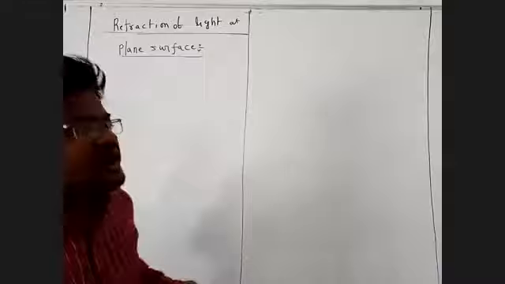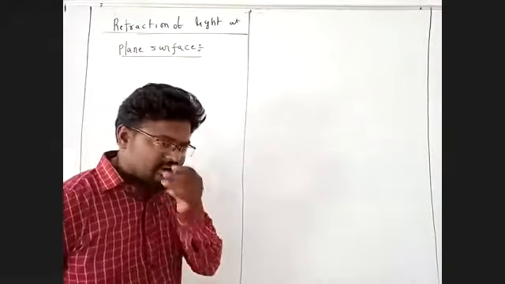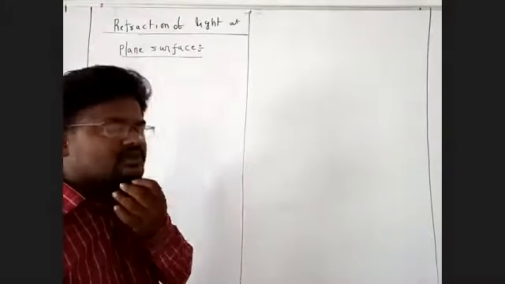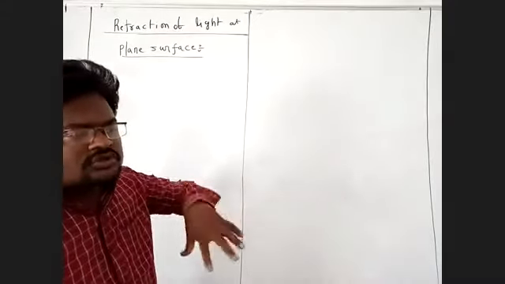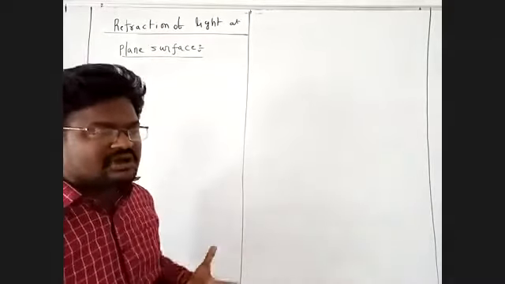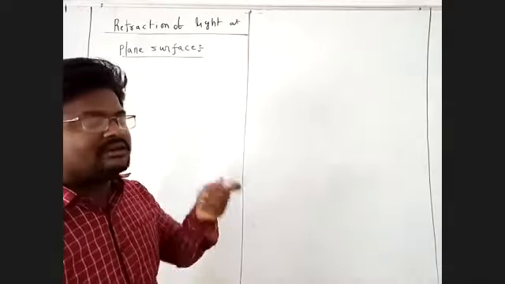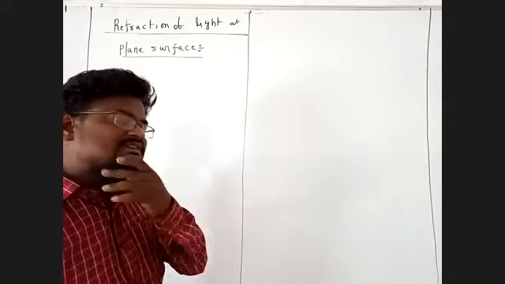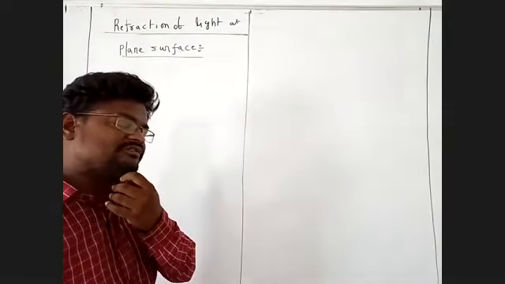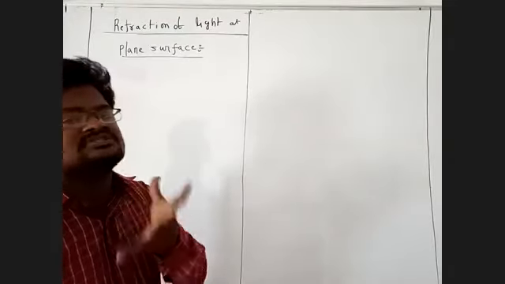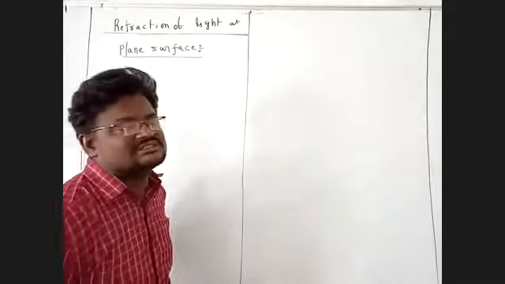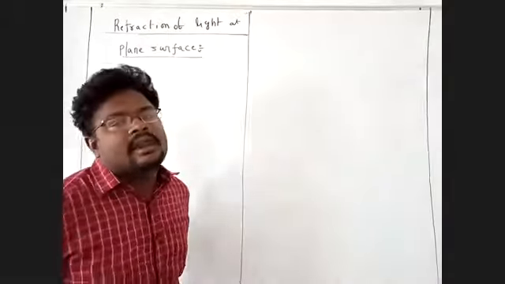Next, I explain lab activity one. To show the relation between the angle of incidence i and the angle of refraction r, sine of angle i by sine of r is equal to a constant. I show that relation also. Next, I'm going to explain lab activity 2.